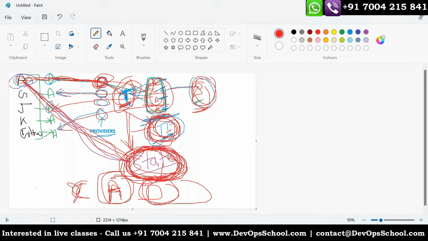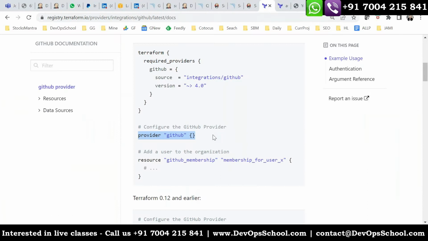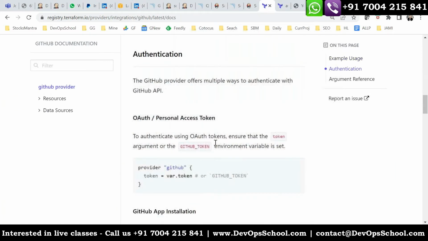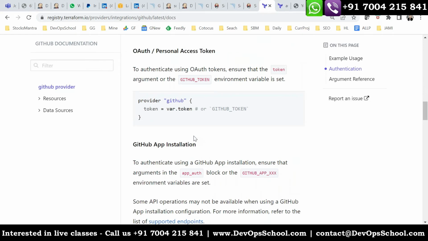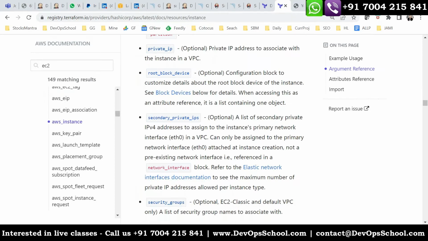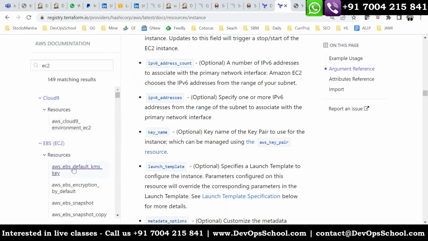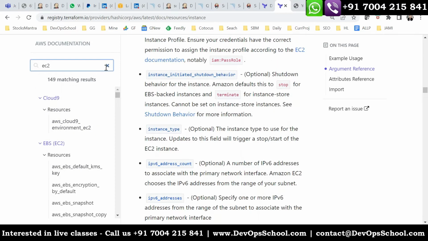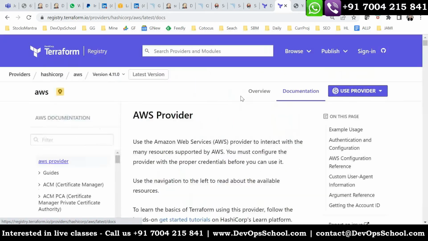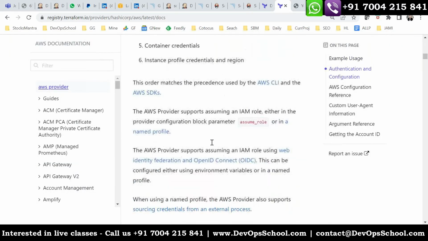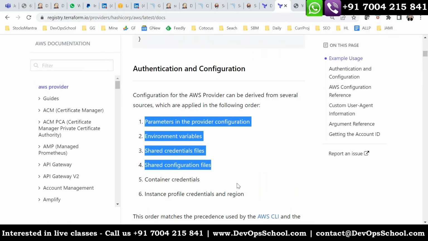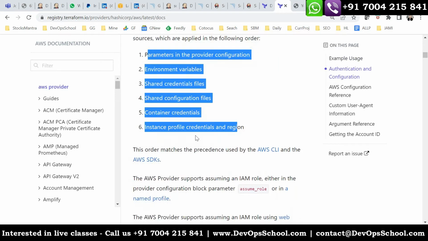So guys, there are many ways available. Using that, you can pass the key. But I'm not complicating right now. You should do this, you should do that, you should store it in the vault, you should store it in the environment, you should store it in the hidden file. I'm not complicating all this. What I am doing is very lazy work, the worst practice, and I'm embedding it in the provider file itself. So that's the worst practice. I'm agreeing with it. But I'm doing it. These are the methods by which you can pass the authentication. But I'm not discussing them right now.